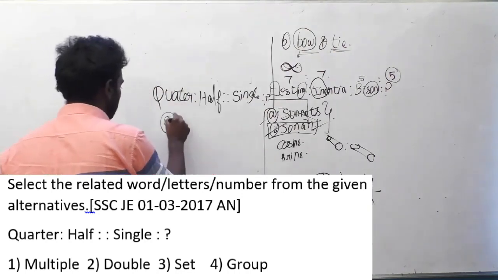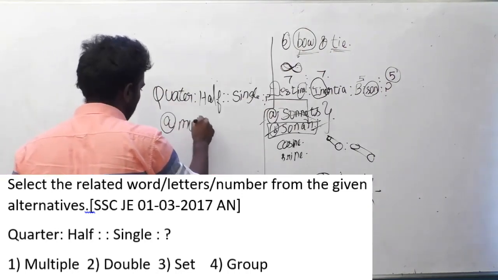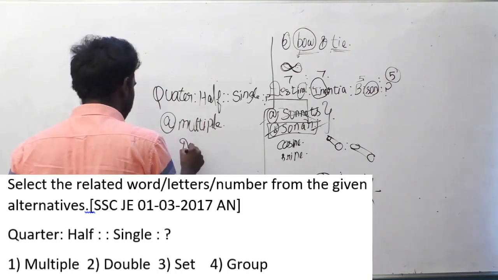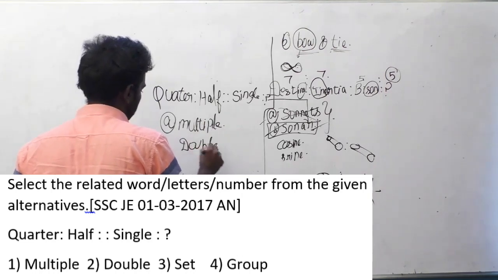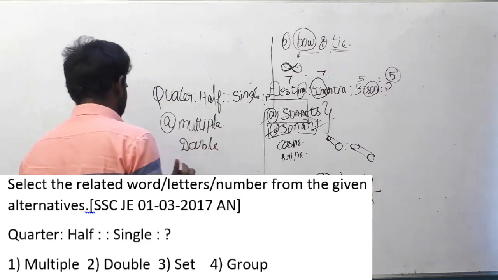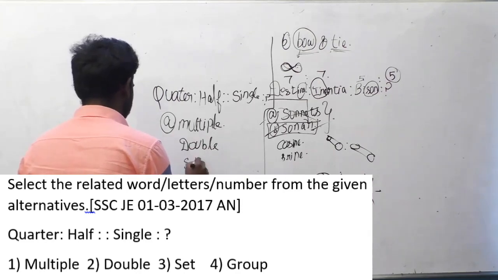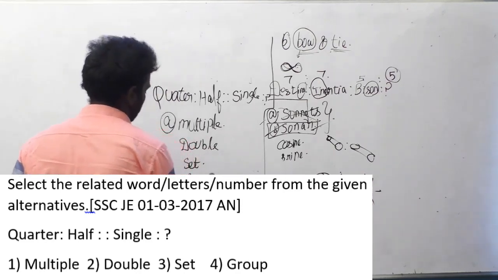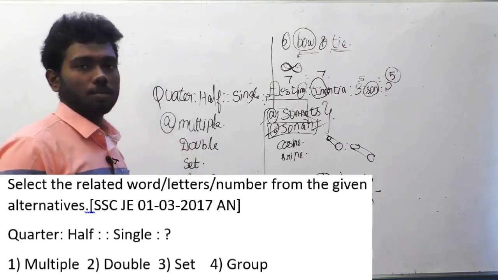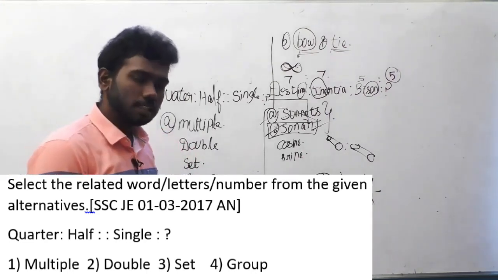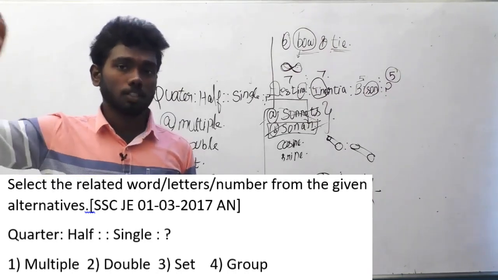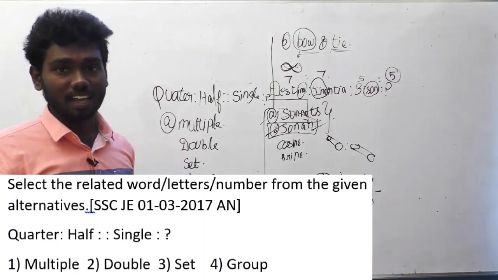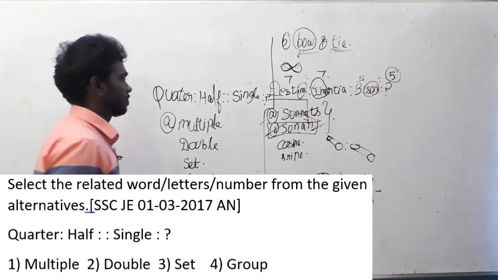Answer options are A multiple, B double, C set and D group. If you think about this just in a basic way, not going to a very advanced way, you can get it easily. But if you go for a very advanced way, it's difficult for you to get the answer. Just think in a basic way.